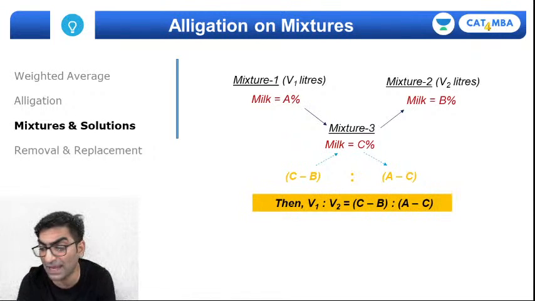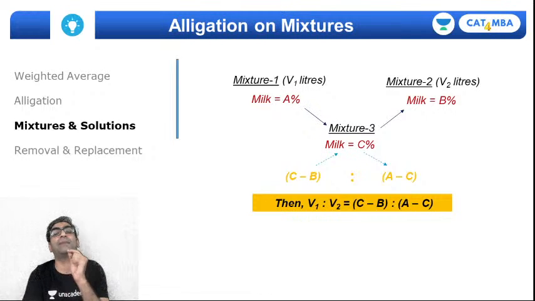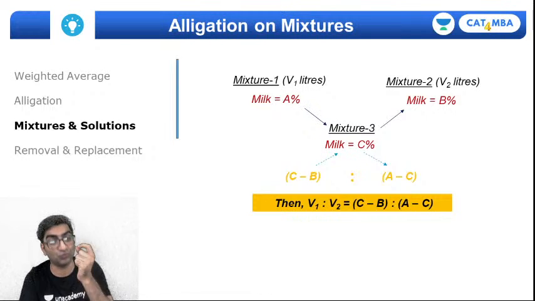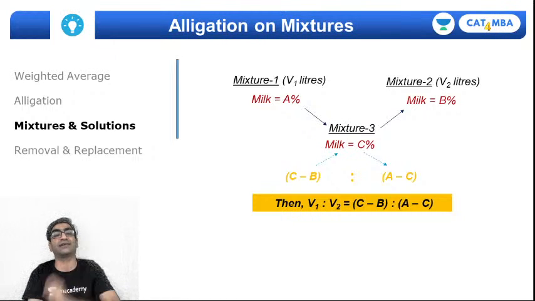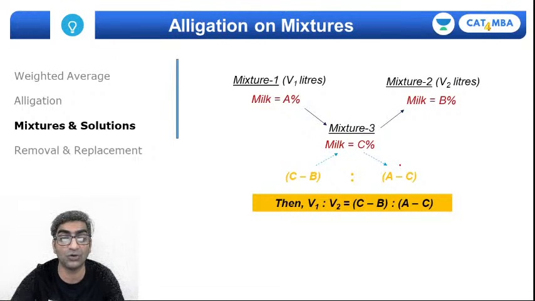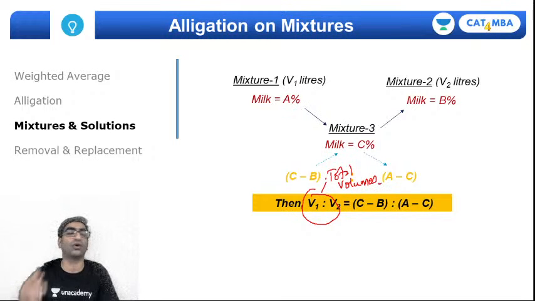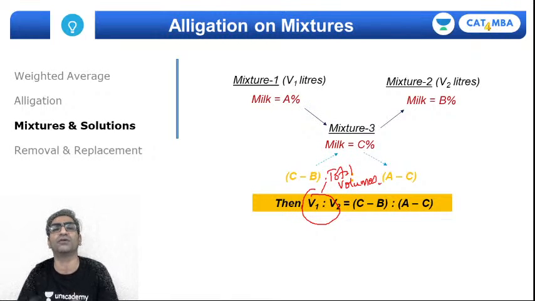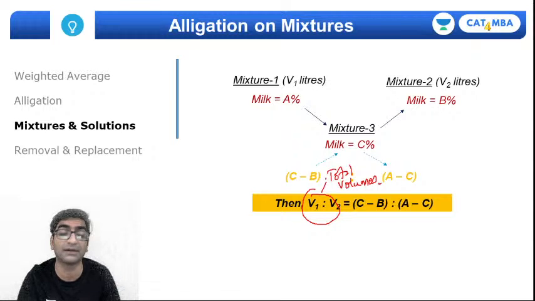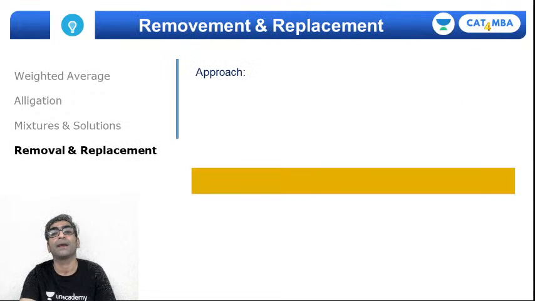So remember, you can apply alligation, but you would apply that to the concentration to get the ratio of, and don't make a mistake on this, the ratio of total volumes. V1 and V2 are total volumes, not volume of milk or volume of water. They will always be the total solution volume. So the resultant will always be the volume of the solution, right? All right.